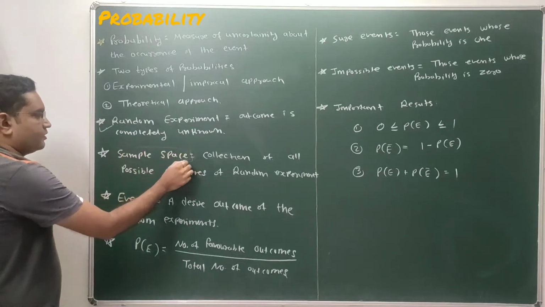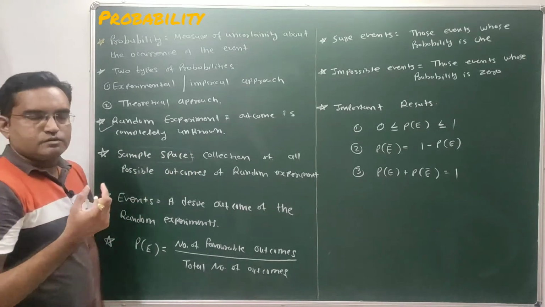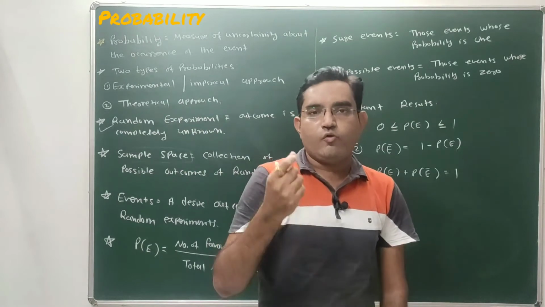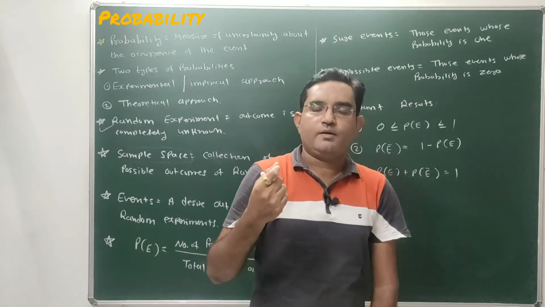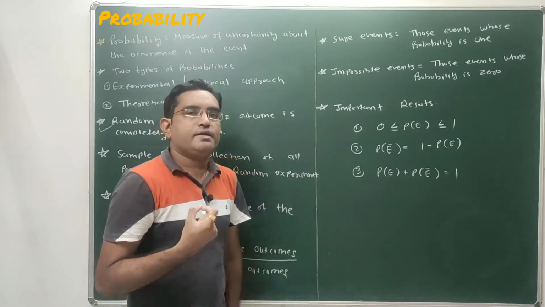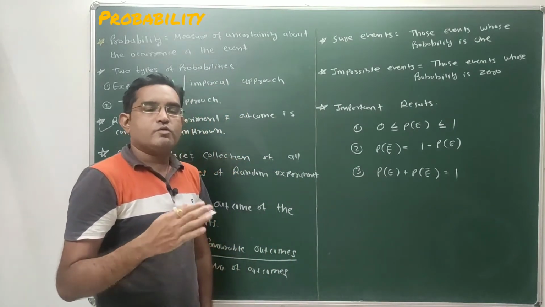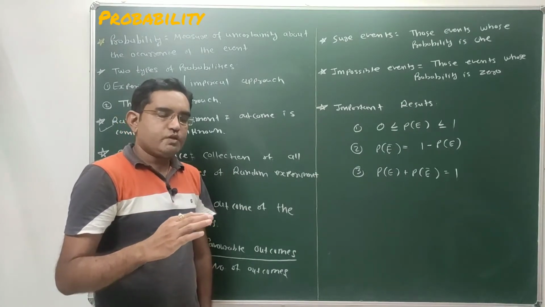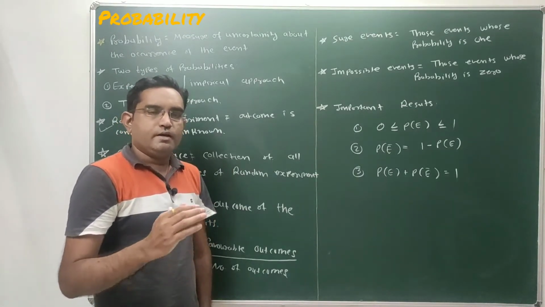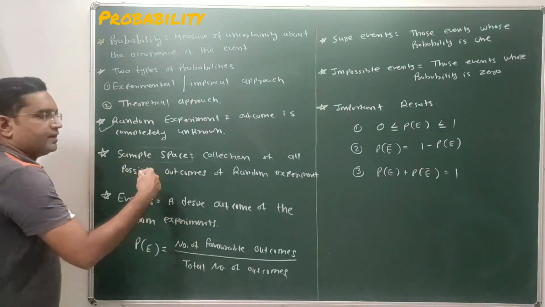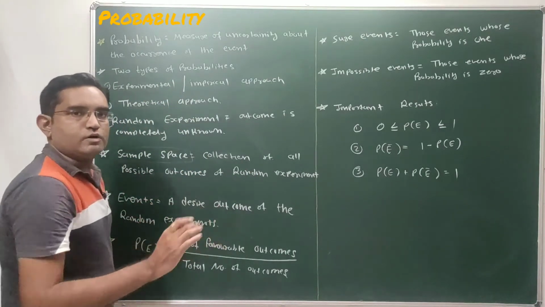So what is a sample space? Sample space is nothing but the collection of all possible outcomes of a random experiment. What is random experiment? Random experiment is the experiment whose outcome is not predictable. That means how many times you are performing the experiment at the different times, it will give different outcomes.